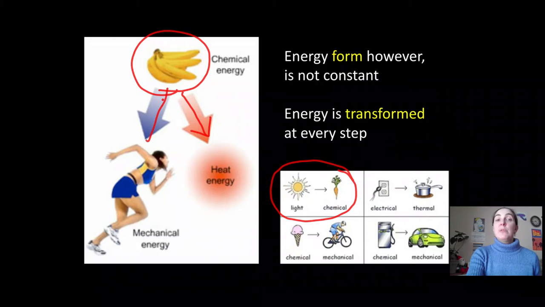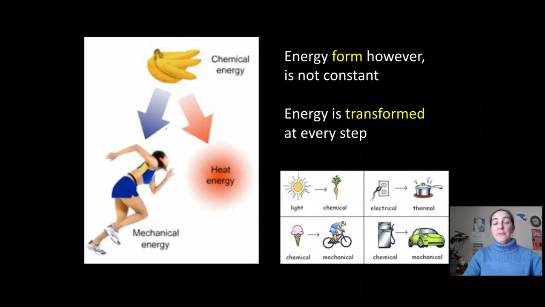And some of that we use for various different processes, such as motion. So we turn that into a bunch of different types of energy, like mechanical energy and heat energy and all of those types of things. So energy can be transformed in many different ways, but the amount is constant. So that's the first law of thermodynamics.